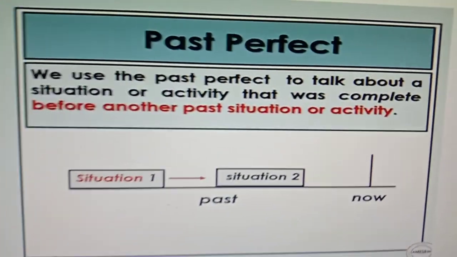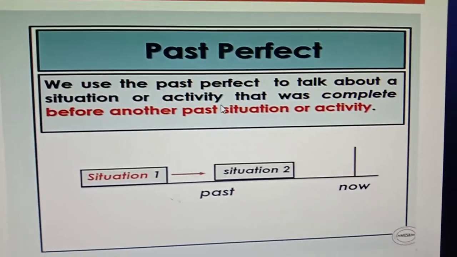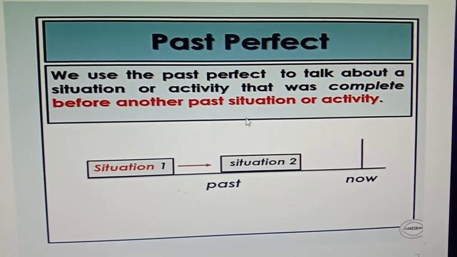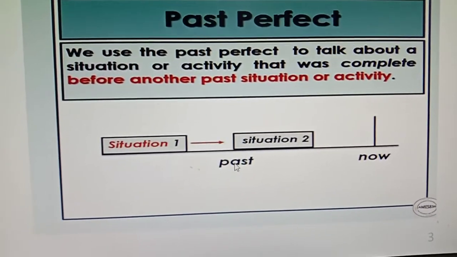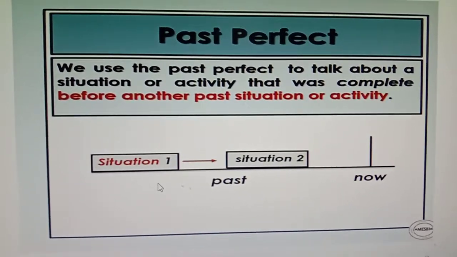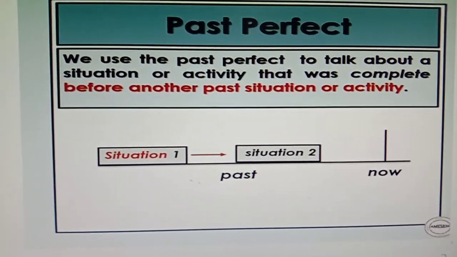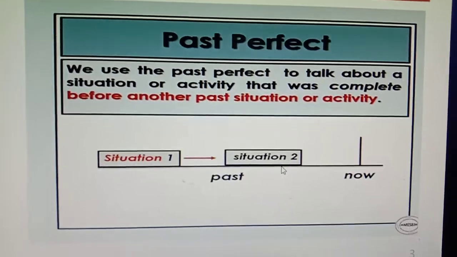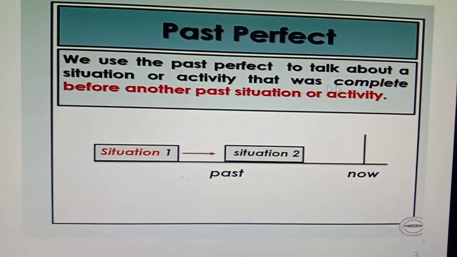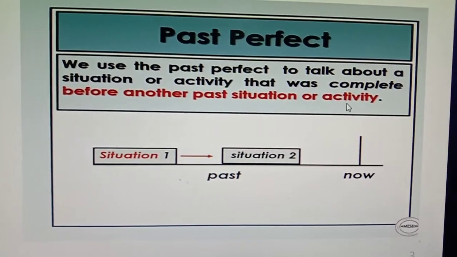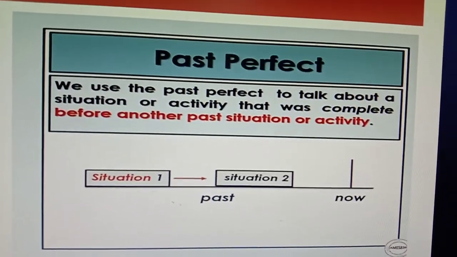So here I have written, we use the past perfect to talk about a situation or activity that was complete before another past situation or activity. That indicates that there would be two situations in the past, and the before situation would be in the past perfect tense and the after or later situation would be in the past indefinite tense. That means there would always be two situations or two actions in the past perfect tense.